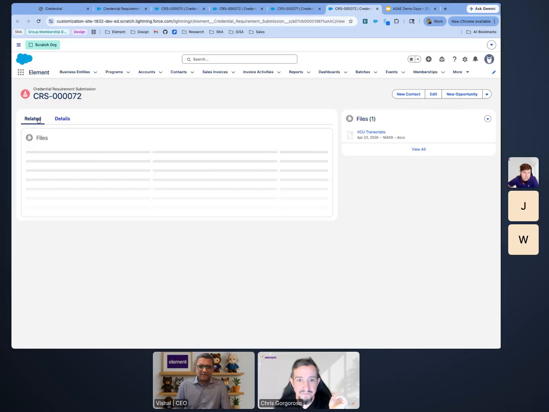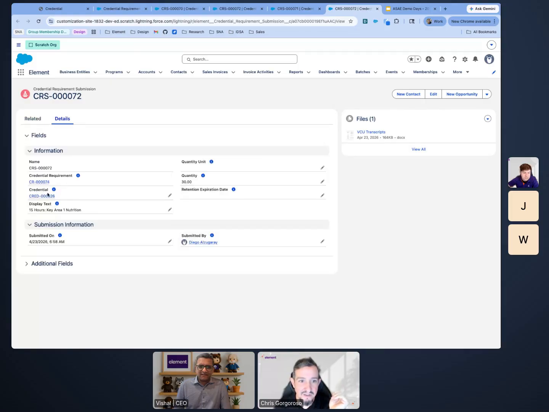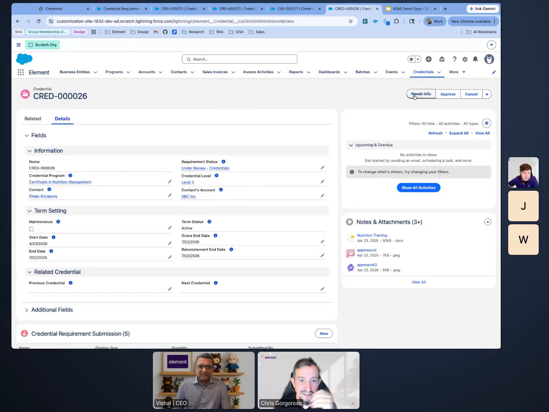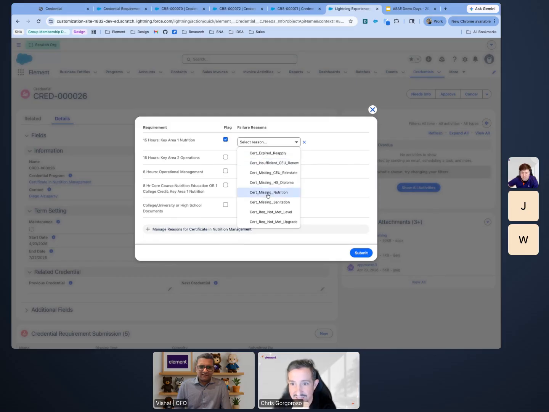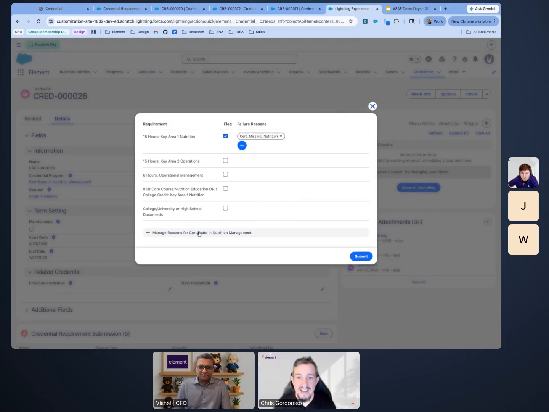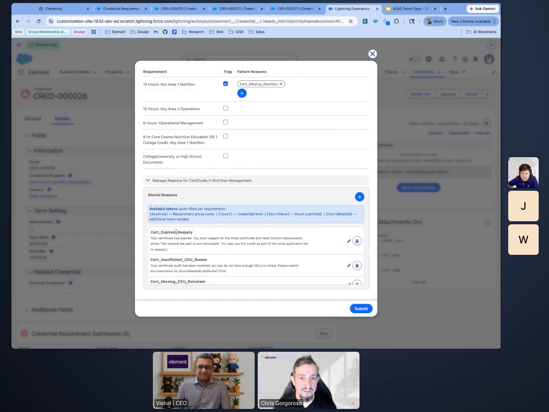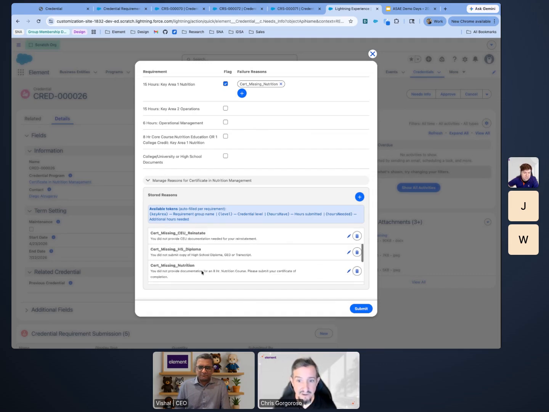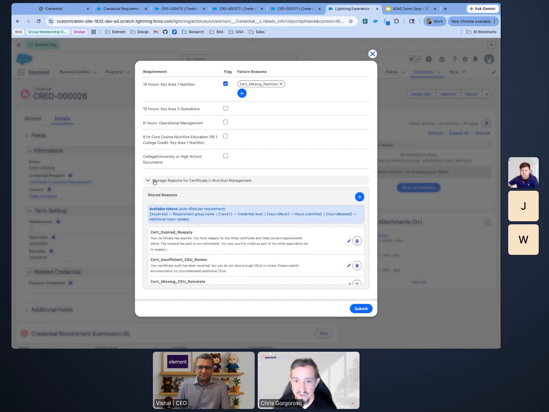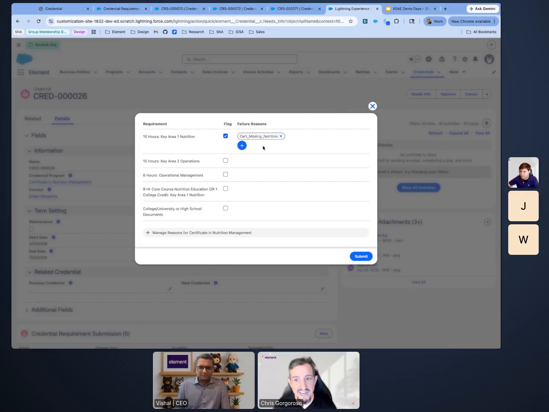I'm going to go back to the credential here, and I'm just going to say, hey, Diego, I actually need some info. I need some info on this key area 1, nutrition. You're missing some of the nutritious stuff here. And this is just bucketed language that helps us develop an email, and you get to define what that bucketed language is. So if I wanted to store new reasons of why something failed, because they're typically pretty common, you get to define that here, and I can select it, and I can select multiple reasons if I wanted to. So let's just add one just to show it.